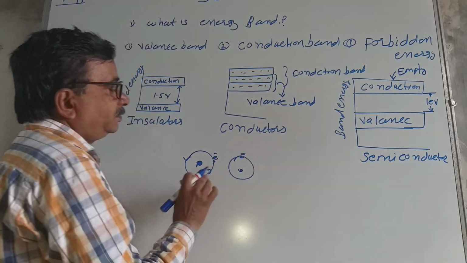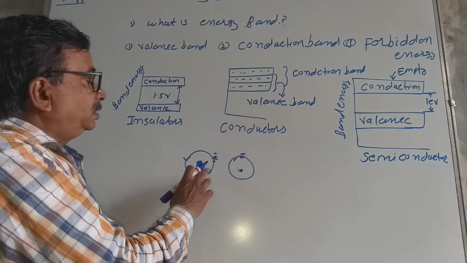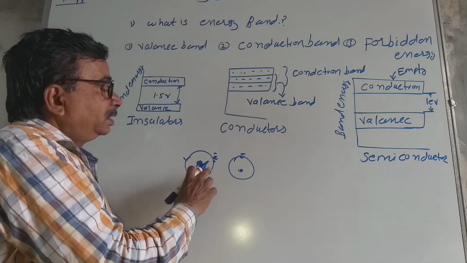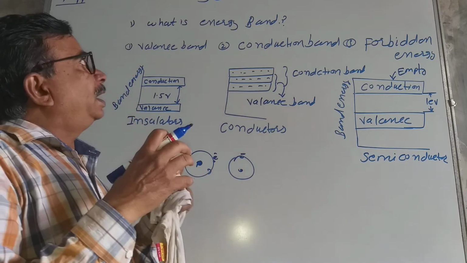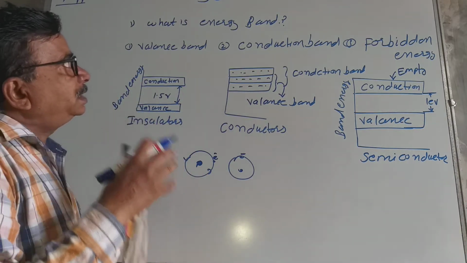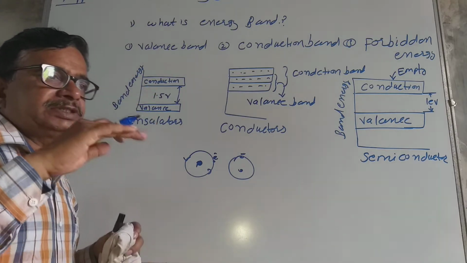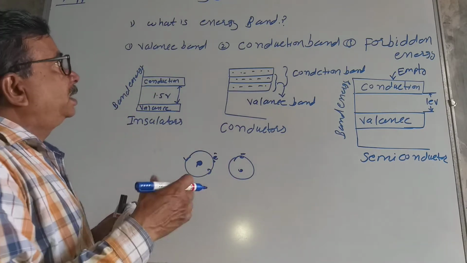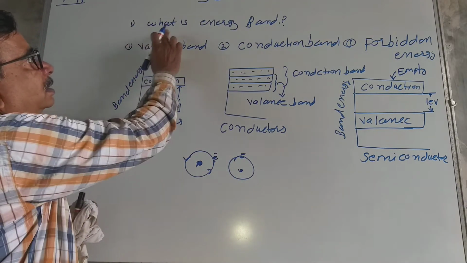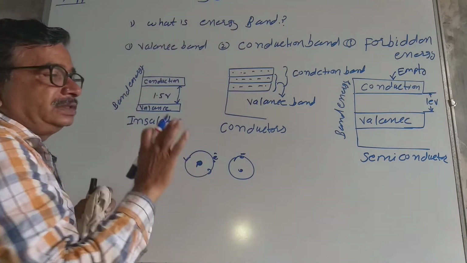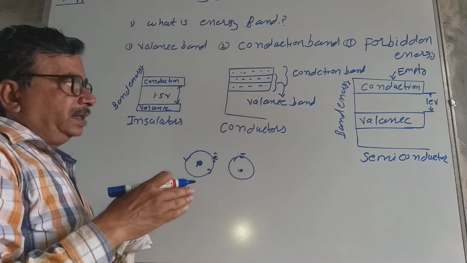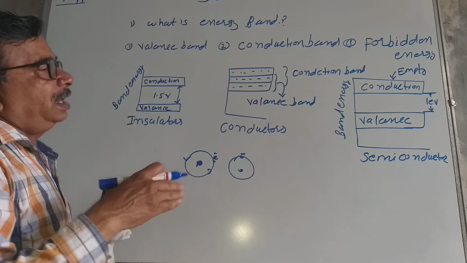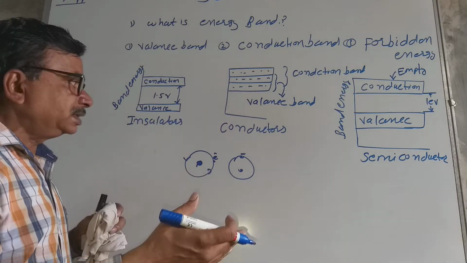Now there is an electric field intensity. They live together in the field, and the energy level splits up into parts, and that is called the energy band. The energy of the atom decreases or increases.